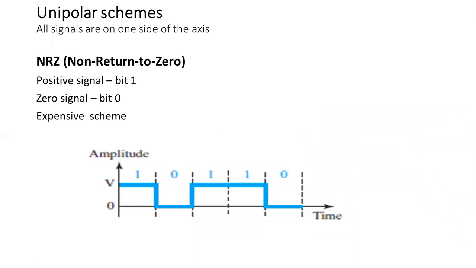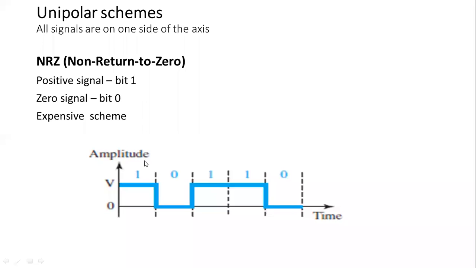Why is it called a unipolar scheme? Because here the signals are on one side of the axis, every time. In this unipolar scheme, the positive signal is shown by bit 1. Bit 1 is telling the positive signal, that is a high signal, and the 0 signal is telling bit 0. This is how the signal is represented.